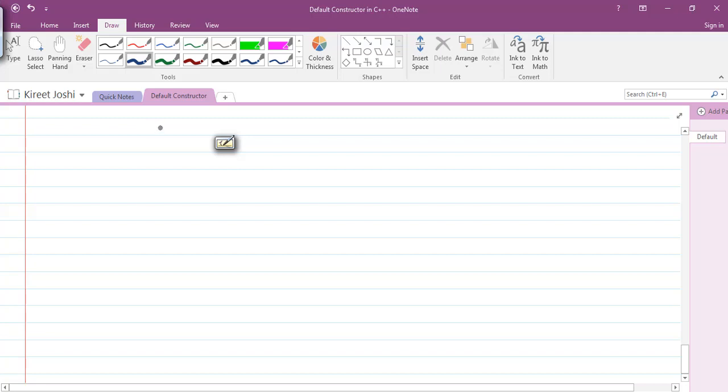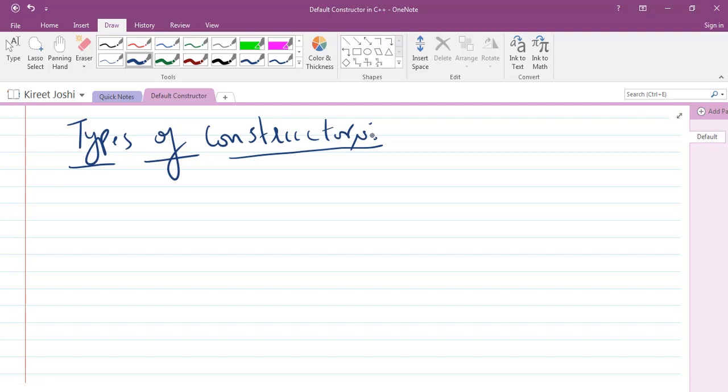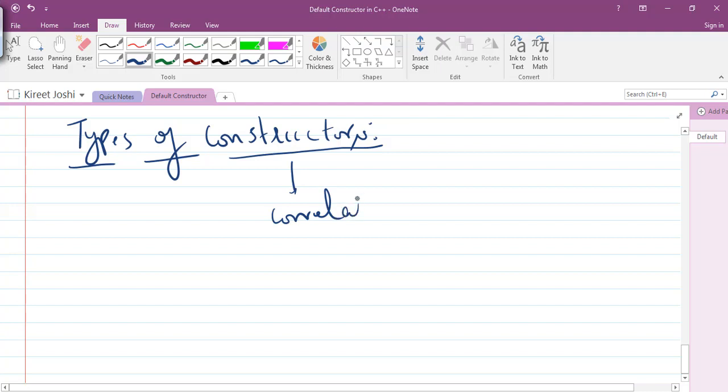So in today's lecture we'll see the different types of constructors. In our previous lectures we have just seen what a constructor is. A constructor is basically a special member function that will be invoked as soon as you create the object. That's why it has been given the name constructor. It is completely correlated to the object, because it works for an object.